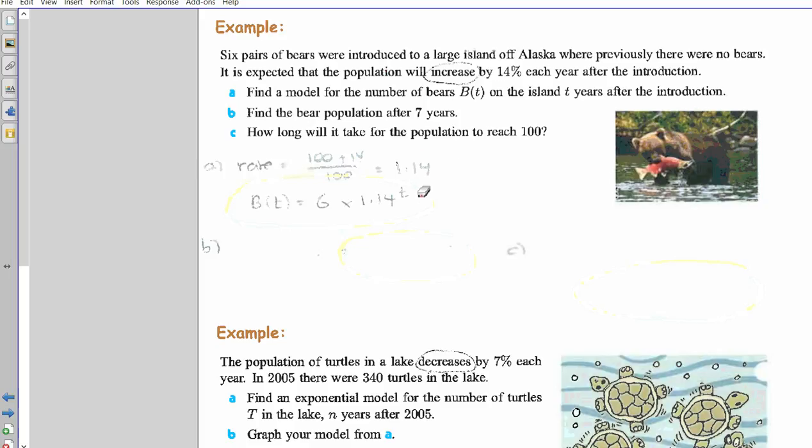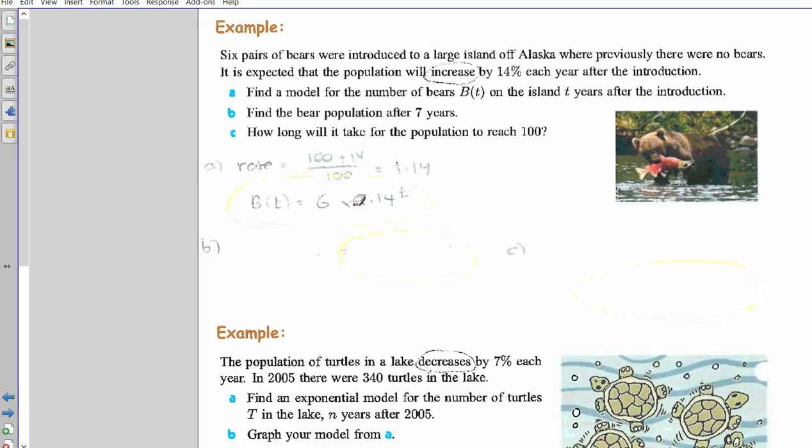So that's our model. B with respect to t, the number of bears with respect to time, is equal to the original population multiplied by the rate, which is 1.14, because it's a 14% increase. If it was a decrease, we would have a minus right there, to the power of t. Now, question B, find the bear population after 7 years. That's really nice and easy. All you have to do is substitute in the number 7 and calculate the answer.